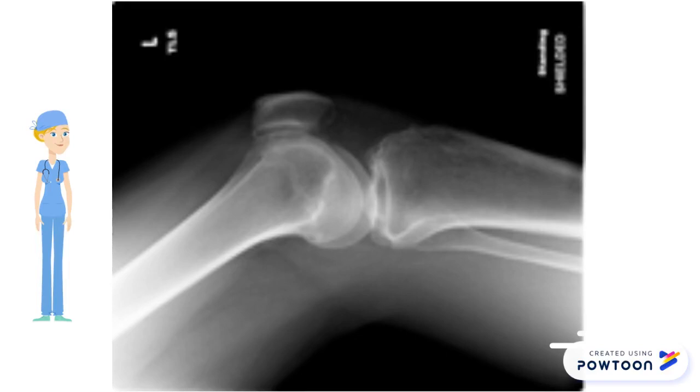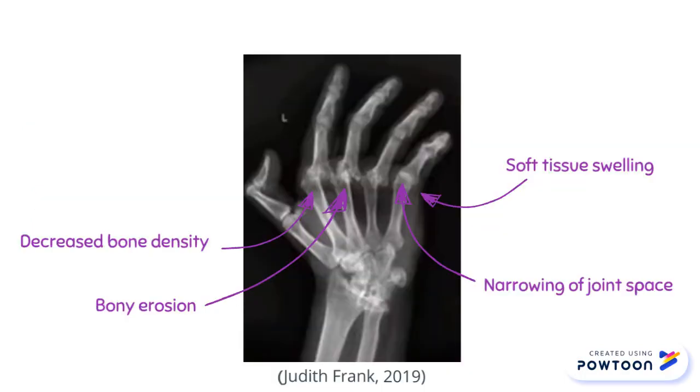As mentioned previously, imaging studies such as X-ray usually reveal the physical consequences of rheumatoid arthritis. In this example, we can see decreased bone density around the affected metacarpophalangeal joints, soft tissue swelling, narrowing of the joint space, and bony erosions.